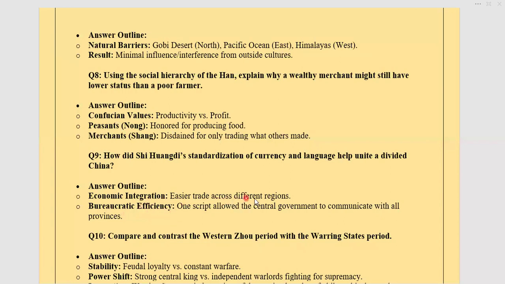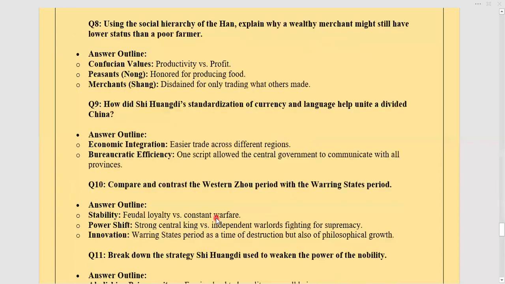So you can tell that economically this was good for them because easier trade would happen, that would earn a lot of money, and it would also reduce the corruption and related things. So it was helpful to maintain a check and balance. So all these things can be mentioned. And then bureaucratic efficiency, one script allowed the central government to communicate with all provinces. So that was also helpful, that he was able to send his messages throughout the empire to keep order in the empire and to be able to communicate with everyone.